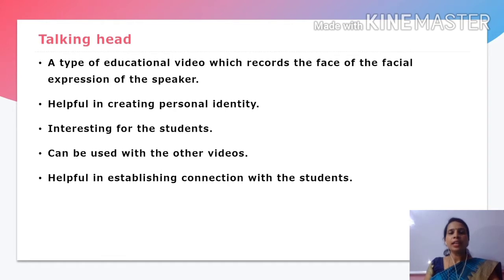It requires a bit of practice, because we have to be cautious about the light, the settings of the background, and it can be made with the help of a smartphone only. You can use front camera or back camera as your convenience, but back camera is more preferable.